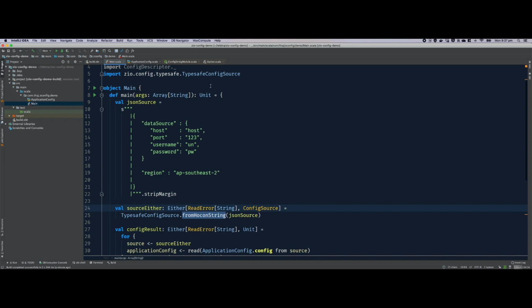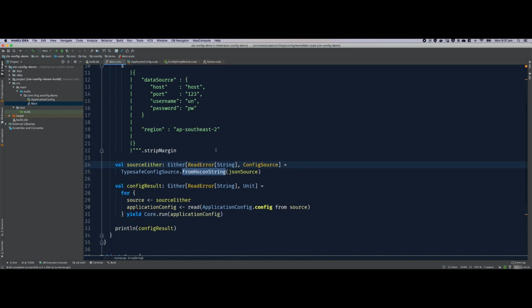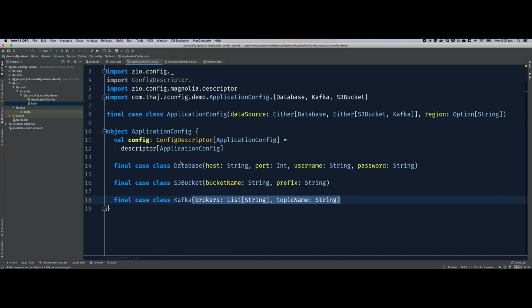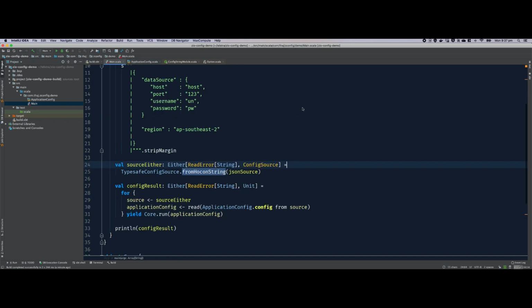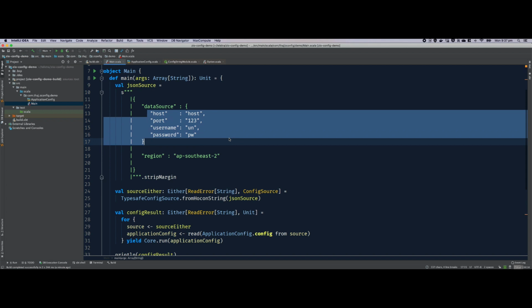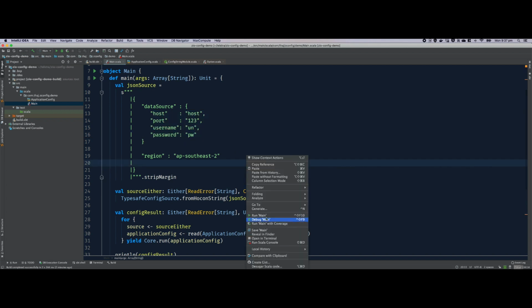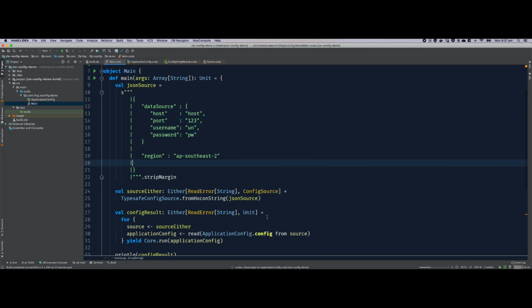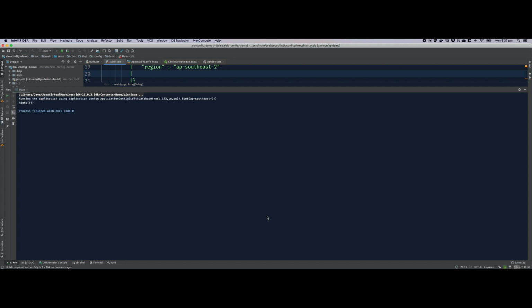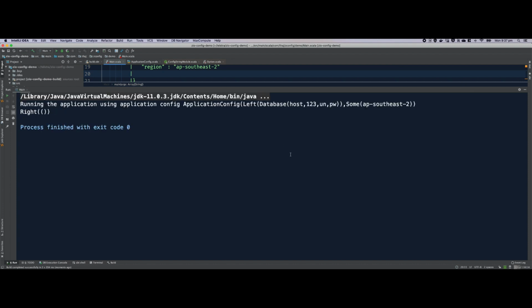No changes in here because we are using auto derivation. So the description of that entire application config is not going to change. In this case, it should be parsed as a database. Now, zio-config is one of the very few libraries that sees Either in this way, right? So auto derivation for Either means I'm going to parse all of it, and then I'm going to pick the one that succeeds.